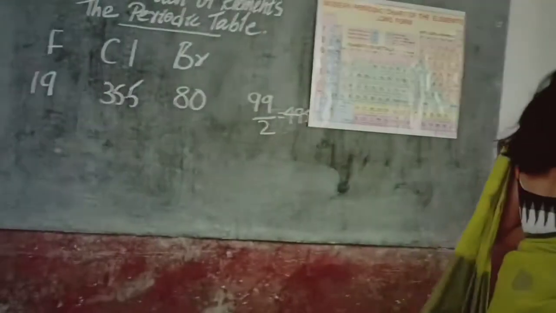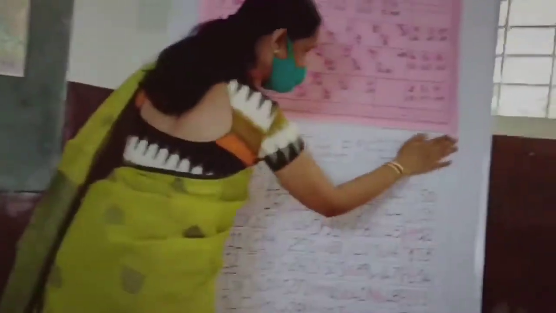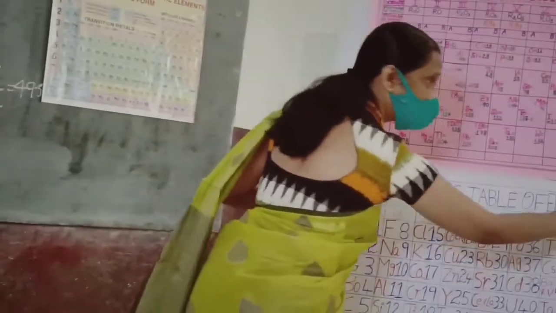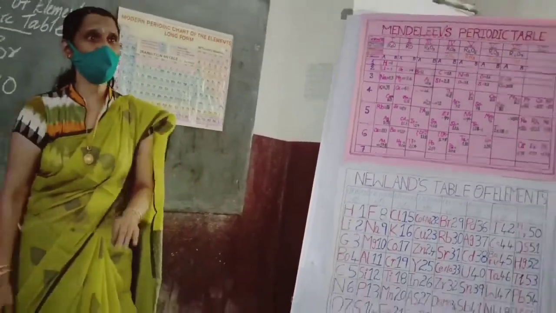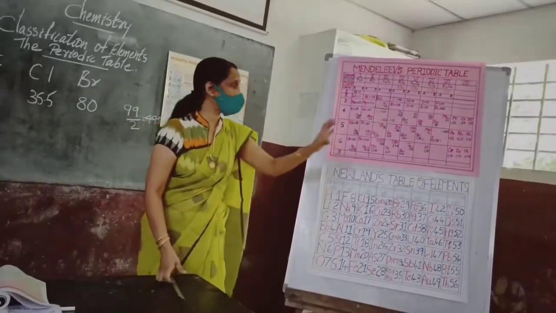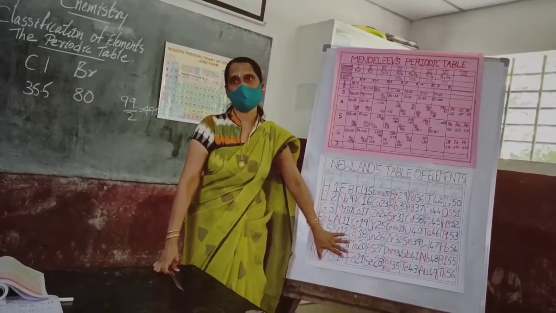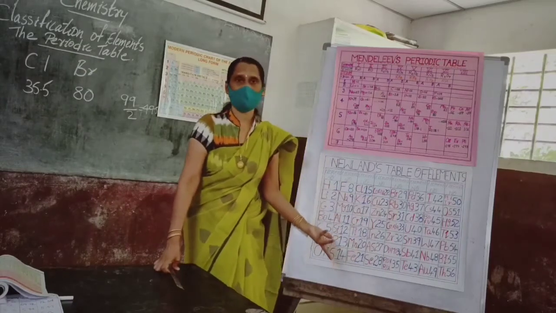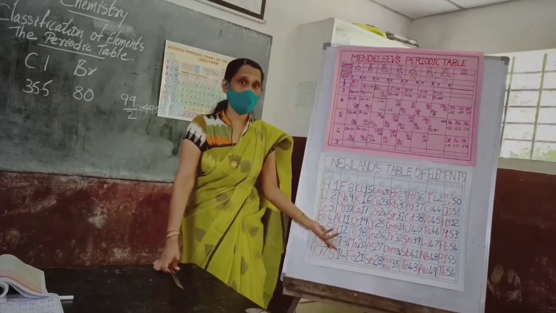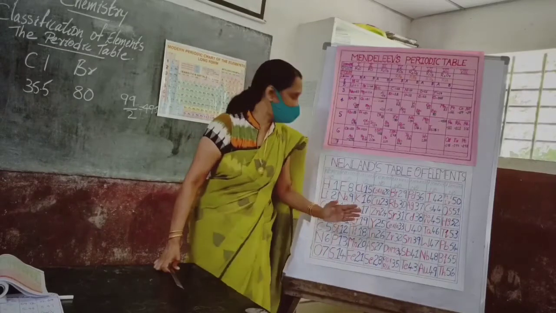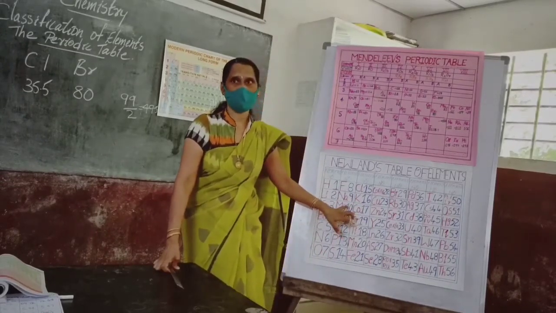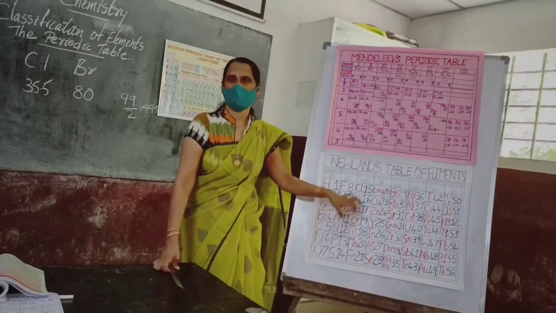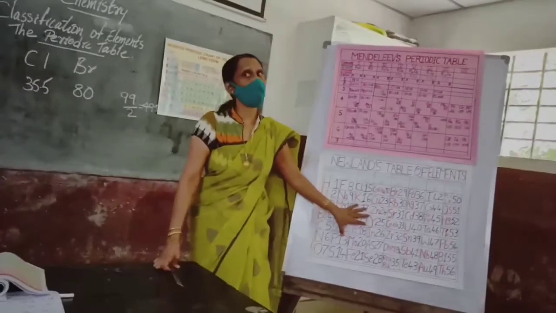Very good. Sit down. So, by that time, 56 elements were known. He arranged 56 elements, but there was no provision to accommodate other elements in his periodic table. So if new elements were discovered, where to accommodate them? That is a failure. And also his law was true only up to calcium. Okay, so his periodic table was also a failure.